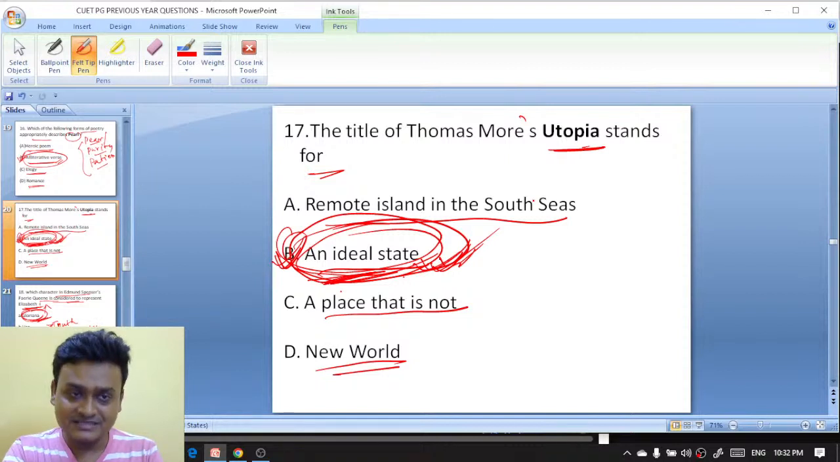I will discuss this question tomorrow, with more details. And ideal state is the right answer here. जहाँ पे सब कुछ सही चलता है, that is why it is utopia. और अगर इधर पे लिखा रहता इवन इमेजिनरी, a place that does not exist, तब होता, लेकिन आइडियल स्टेट राइट आंसर है.